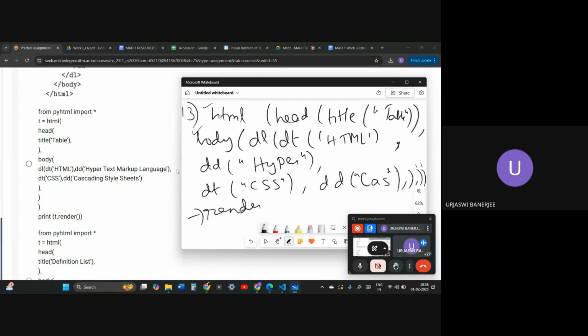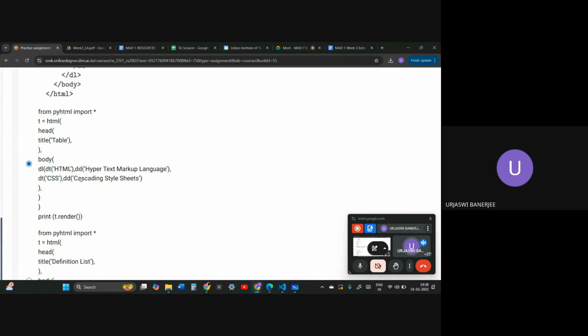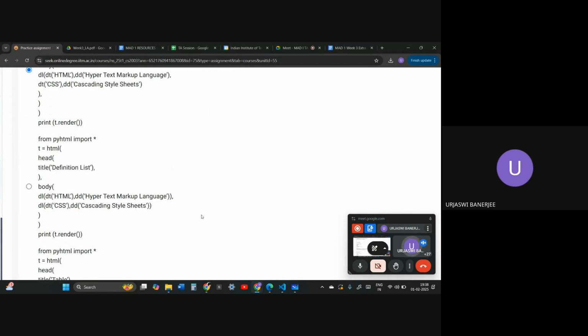So the option reads: HTML, head, title, table, body, DL, DT, HTML, comma, DD, hypertext markup language, DT, CSS, DD, cascading style sheets, and then 1 2 3 4. So this option is matching with mine. Let us see the other options.